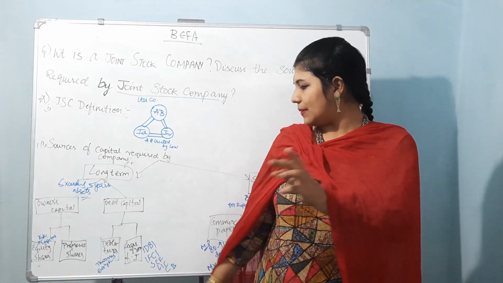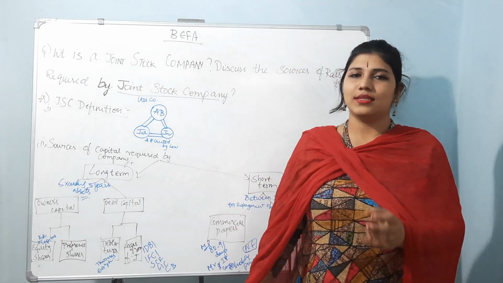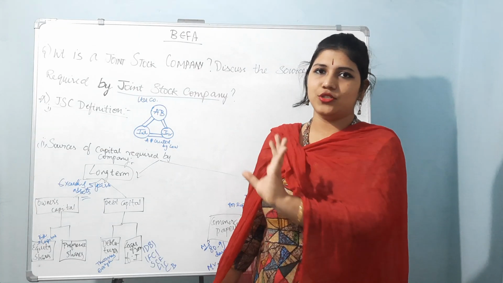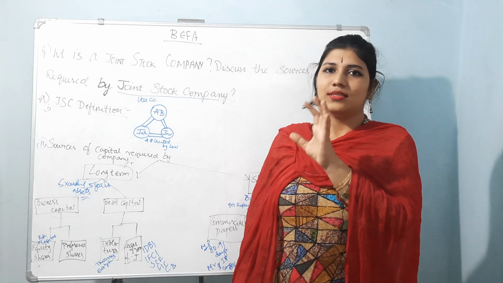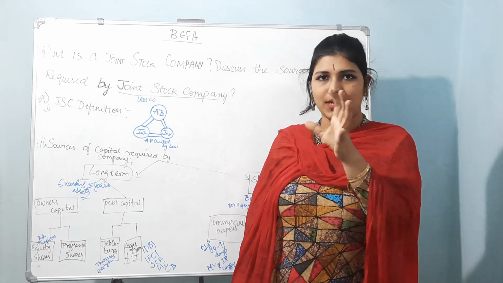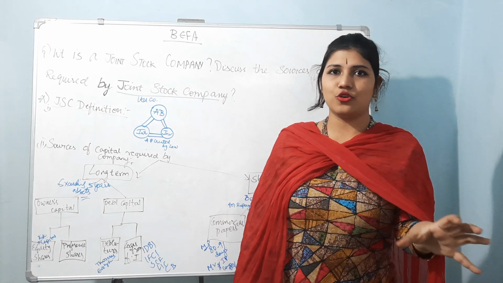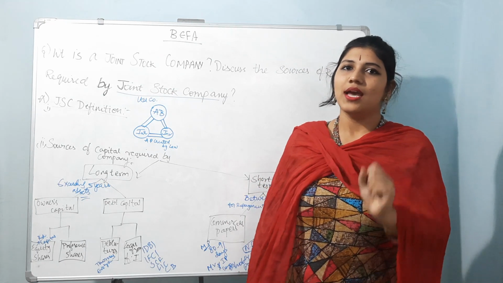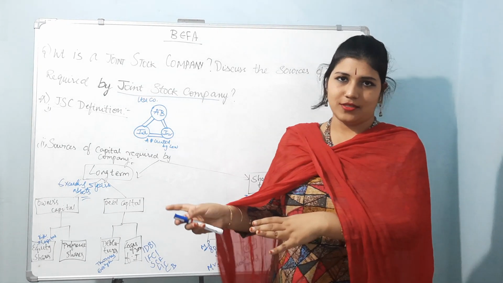So you approach these financial institutions for loans, and there are a few institutions that lend money only for industries. For business, there are also some institutions that sanction loans. Like for house loans we have another section, and for land loans or something like that we have another department.